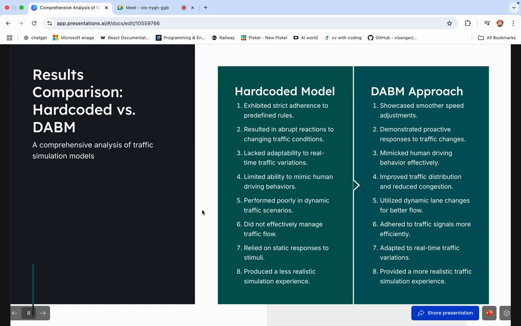So here is a comparison between hard-coded versus DABM. The hard-coded follows strict adherence to predefined rules, and DABM shows smoother adjustment. And also, the hard-coded model was not effective at managing the traffic flow, whereas DABM was more realistic and also sees what other things are there during the vehicle's interaction.